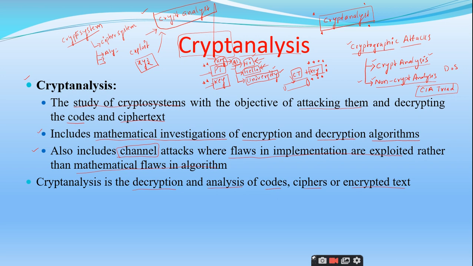Forget about everything else. Remember that analyzing the codes, or analyzing the ciphers, or analyzing the encrypted text is called cryptanalysis. Is it clear? So what is cryptanalysis?